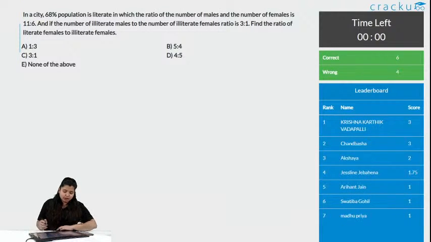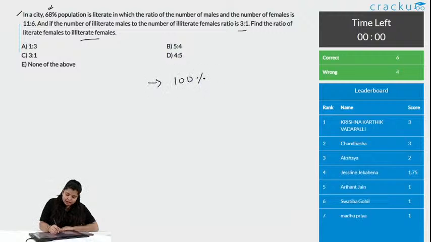Chalo, let us solve this. The question says, in a city, 68% population is literate, in which the ratio of number of males and number of females is 11:6, and the ratio of the number of illiterate males to illiterate females is 3:1. Find the ratio of literate female and illiterate female. Okay. What is the total population?